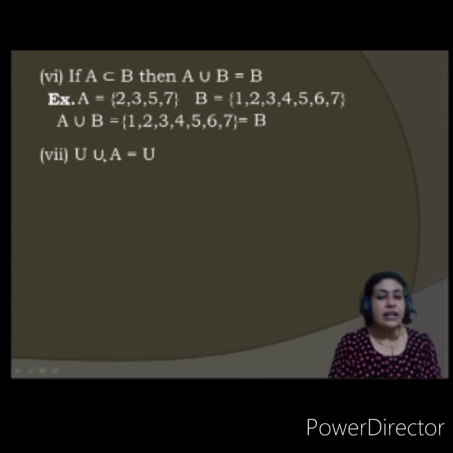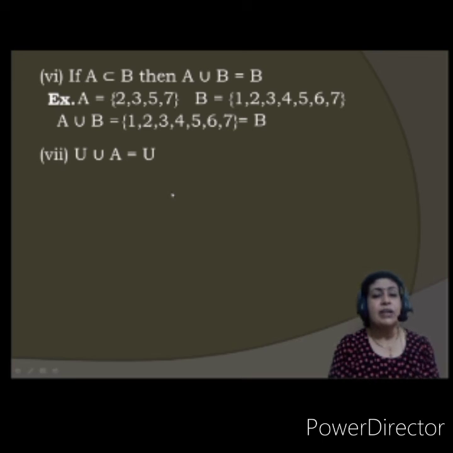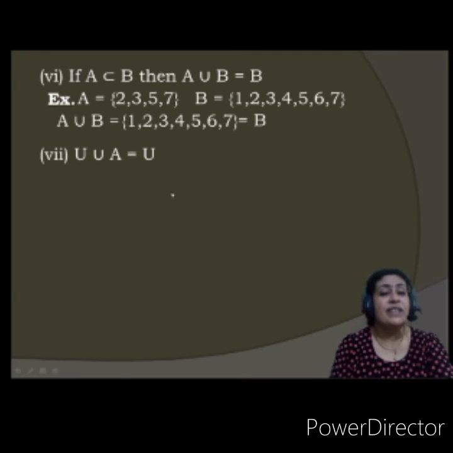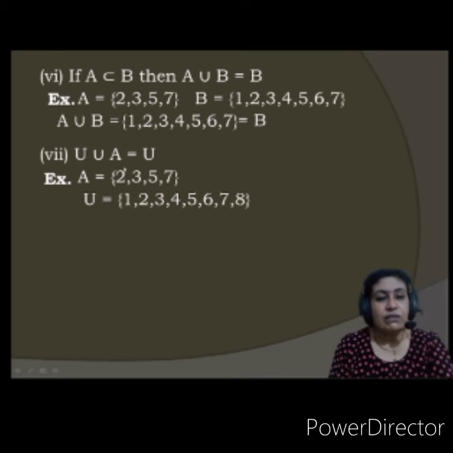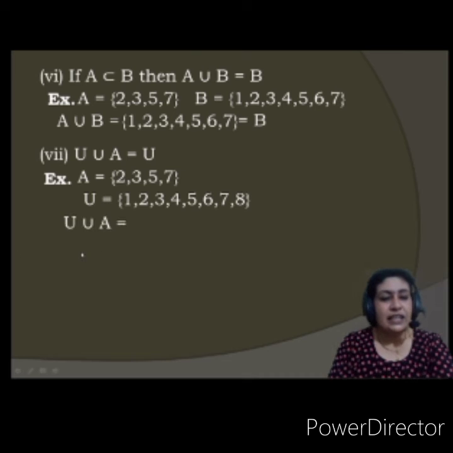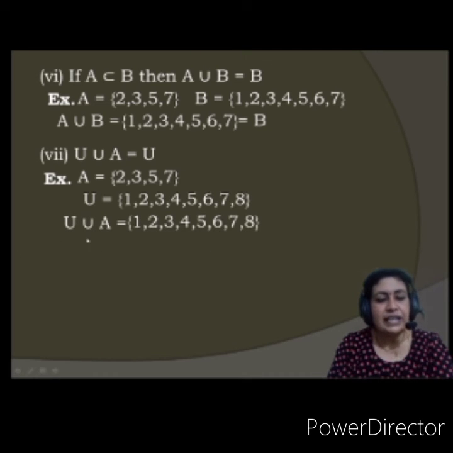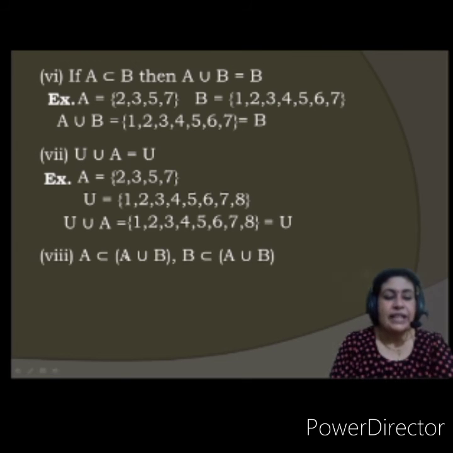Universal set union with A is universal set. Why? Because A is a proper subset of the universal set. Let us understand with the help of an example. 2, 3, 5, 7 are included in the universal set, and therefore, finally, if you take the union, it becomes the universal set. Eighth property: if A is a proper subset of A union B, then B is a proper subset of A union B.